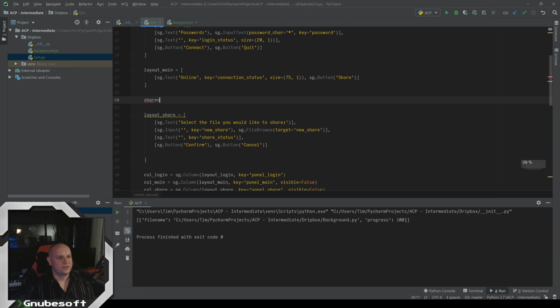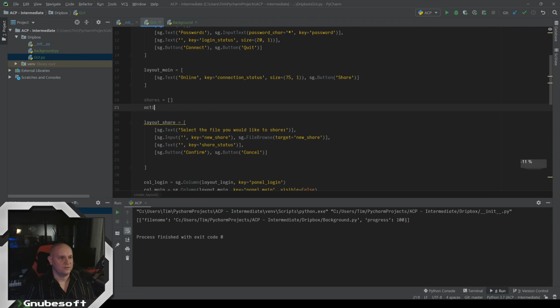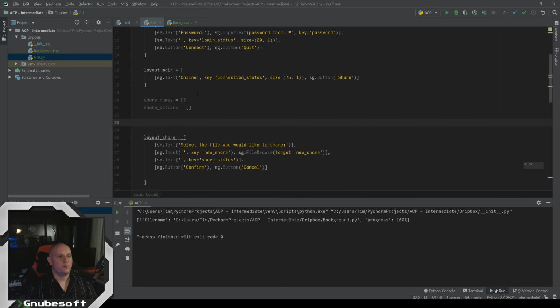This is our shares, and this is our actions. Share names and share actions. All right, so now we want to iterate through for each share in our Dropbox shares.